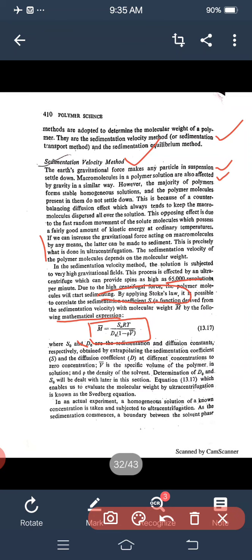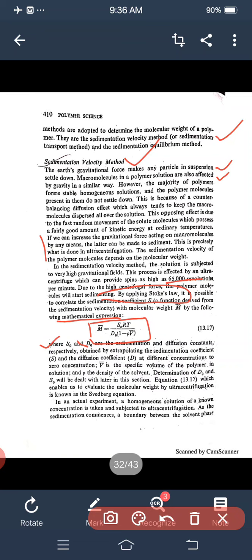M bar is equal to S0 RT upon D0 (1 minus rho v bar), where S0 and D0 are the sedimentation and diffusion constants respectively, obtained by extrapolating the sedimentation coefficient S and the diffusion coefficient D, denoted by capital D, at different concentrations to zero concentration.